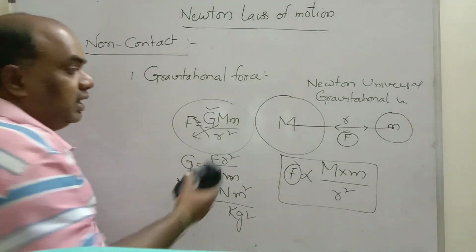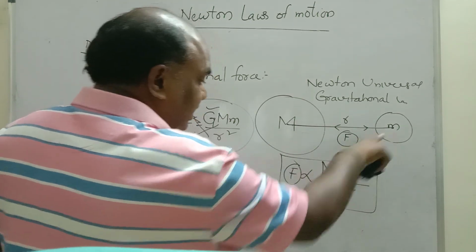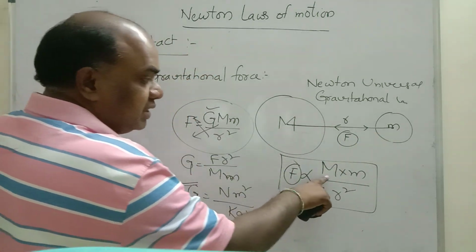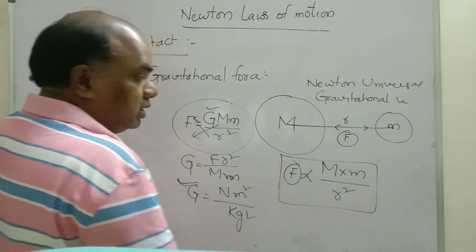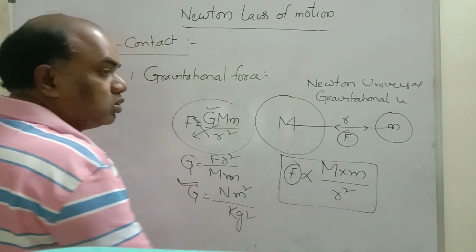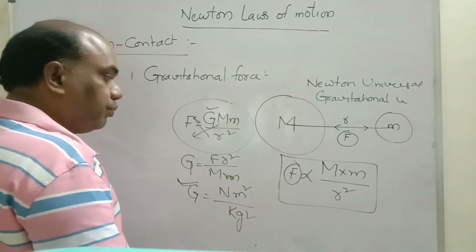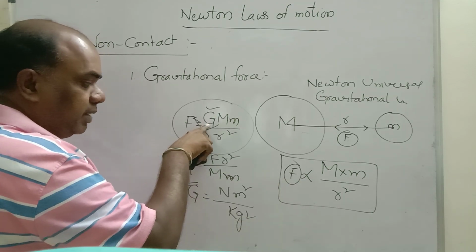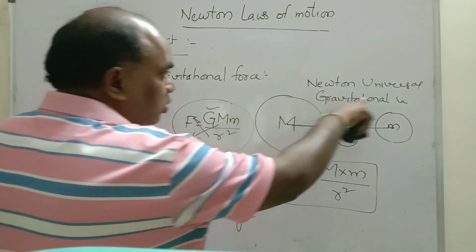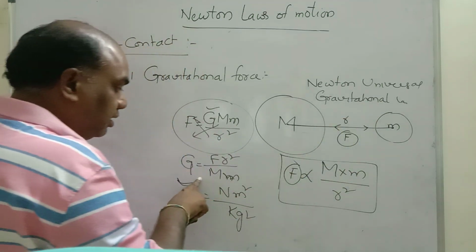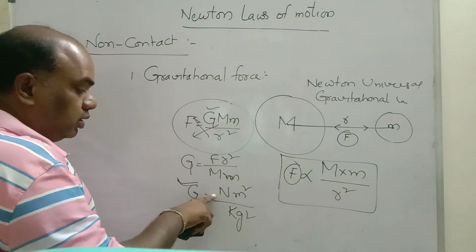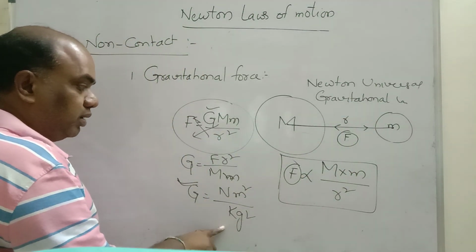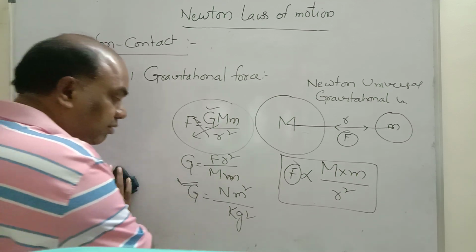Just remember, every body in the universe attracts another body with some force. That force is directly proportional to the product of their masses and inversely proportional to the square of the distance between them. If you remove proportionality, one constant is required. That constant is capital G, the universal gravitational constant. Its unit is Newton meter square by kg square. The dimensional formula we will see in another chapter.